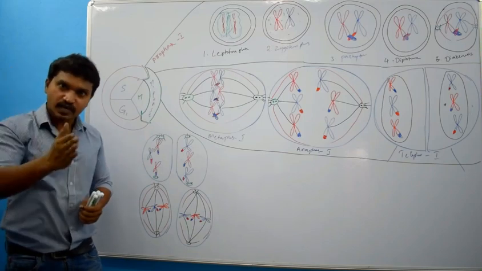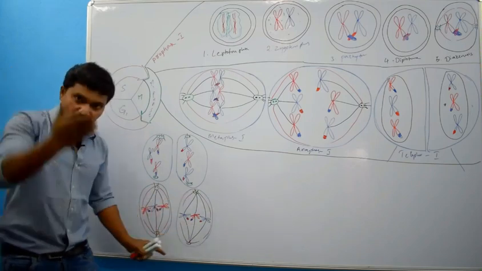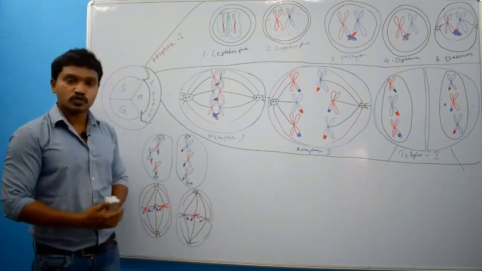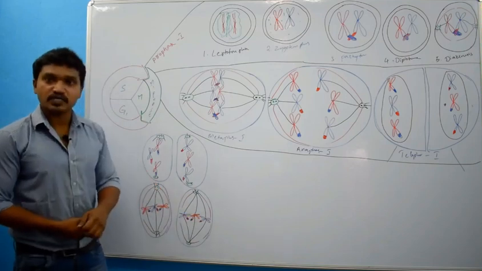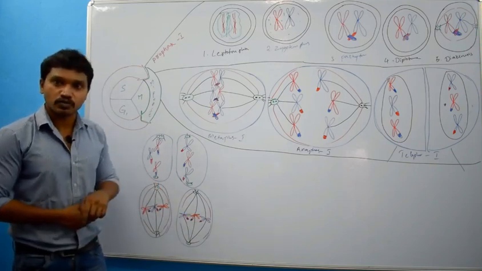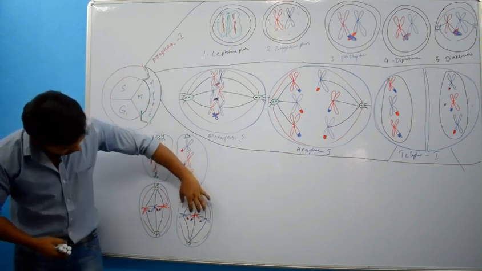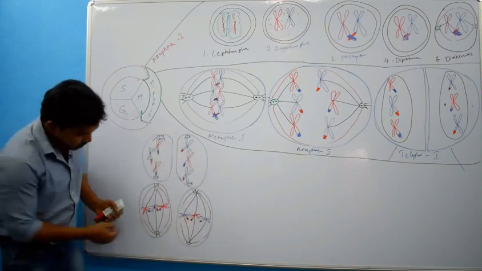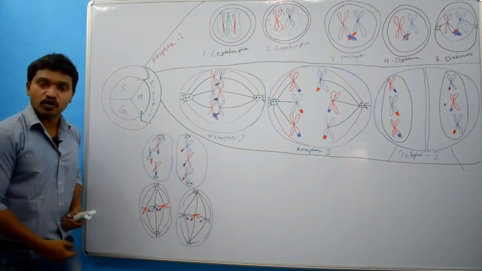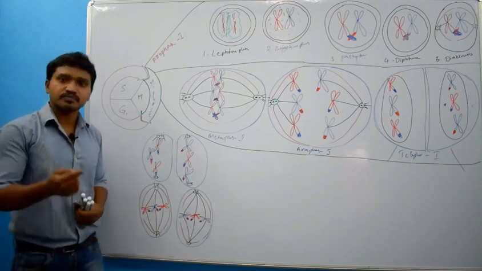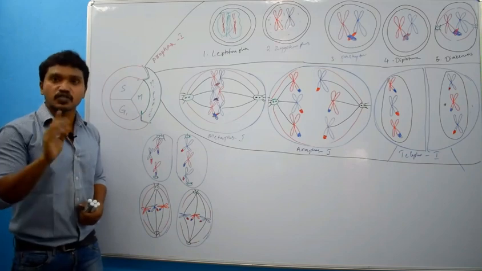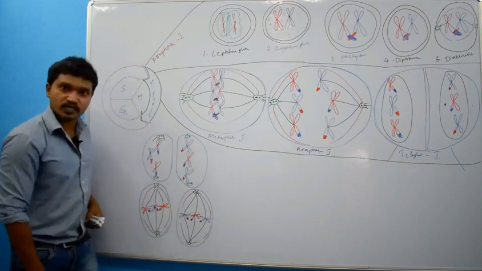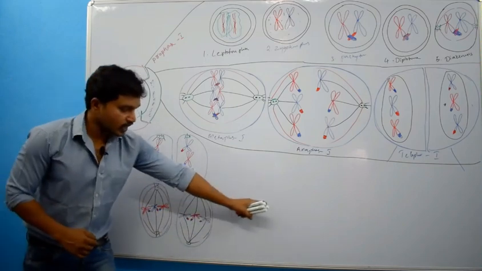That cohesin will split longitudinally. Longitudinal means not like this. It splits longitudinal to the chromosomes, so that these two sister chromatids now become daughter chromosomes. See here, there is contraction of these microtubules, which leads to splitting of cohesin, or we can simply say longitudinal splitting of centromere. If the centromere splits longitudinally, these two sister chromatids become daughter chromosomes. That arrangement I will draw over here.